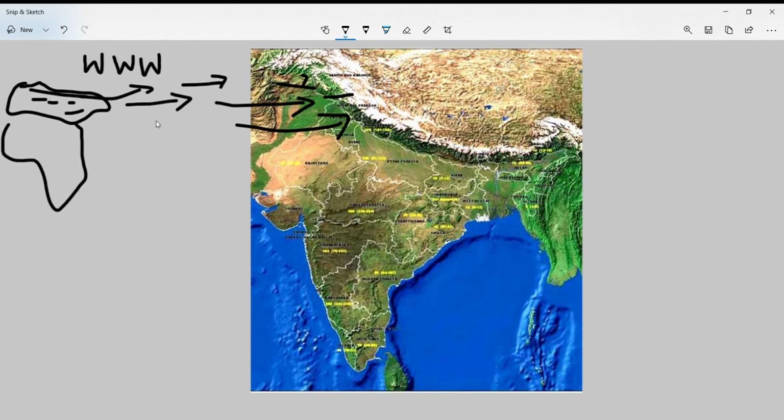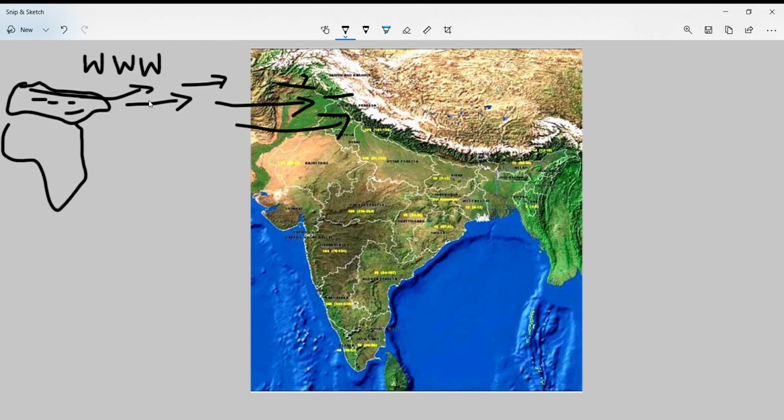So western disturbances are brought in India by whom? I said these are brought by winds. These winds which push these clouds to India are called as westerly jet stream. Westerly jet streams are fast blowing winds in upper air atmosphere which brings these clouds to India, and India gets winter rain. So western disturbances comes from western side during winter season and is beneficial for wheat crop. Remember these three W's related to western disturbances.